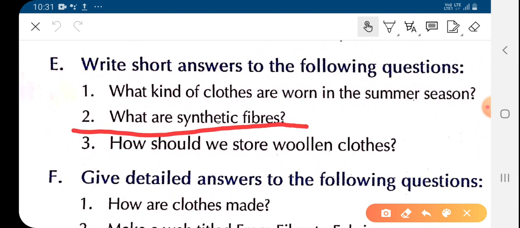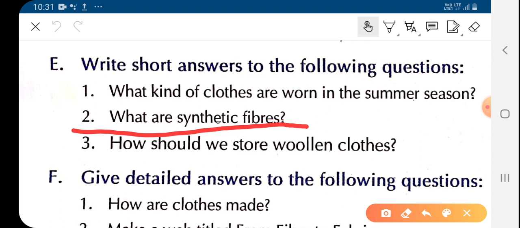What are synthetic clothes? As we have studied in the chapter, the fibers which are prepared artificially by man in labs or factories are called synthetic fibers.